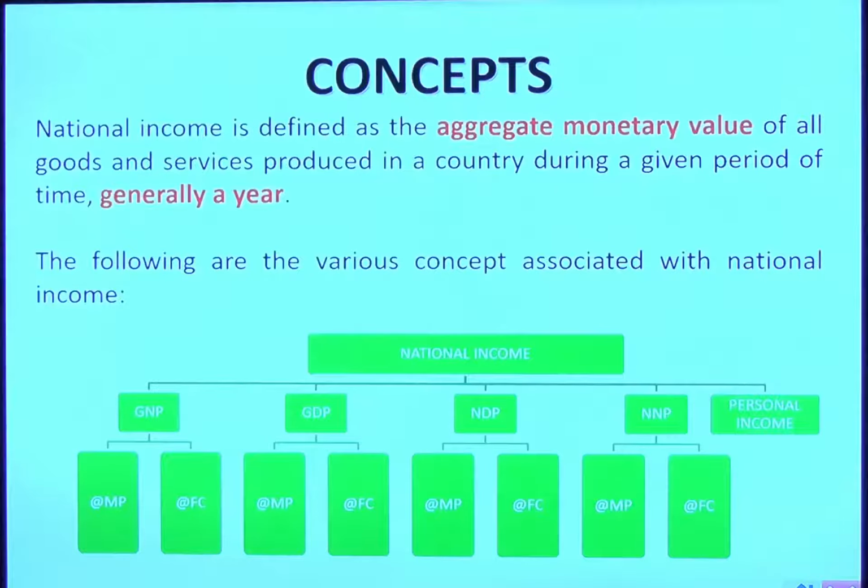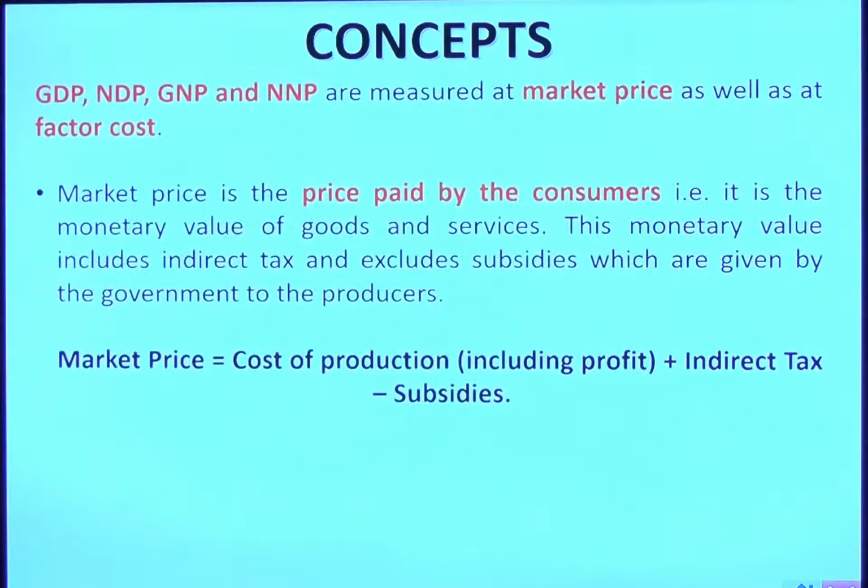So national income can be expressed in different terms, that is GNP, GDP. What exactly it is, we are going to analyze. National income is defined as the aggregate monetary value of all the goods and services produced in a country during a given period of time, generally 1 year. The following are various concepts associated with national income: GNP, GDP, NDP, NNP and personal disposable income. GNP can be at market price, factor cost and all that. So, let's see in detail what exactly it is.